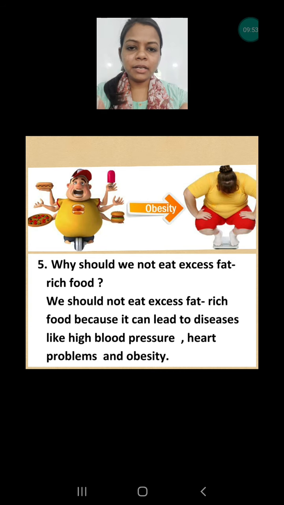That's why it is always advised that you can enjoy these kinds of food, but only once in 10 days or once in a month, otherwise we can have problems related to that. Okay, so I hope you have all understood, but one more thing I want to tell you: please give the answer in your own language. It will increase your writing capability. Thank you so much for watching.